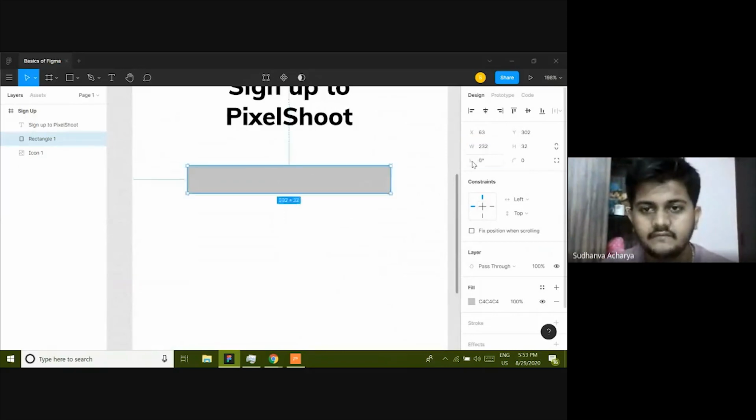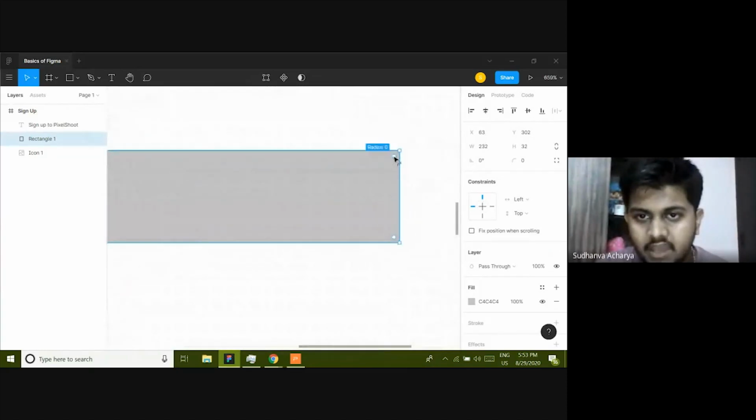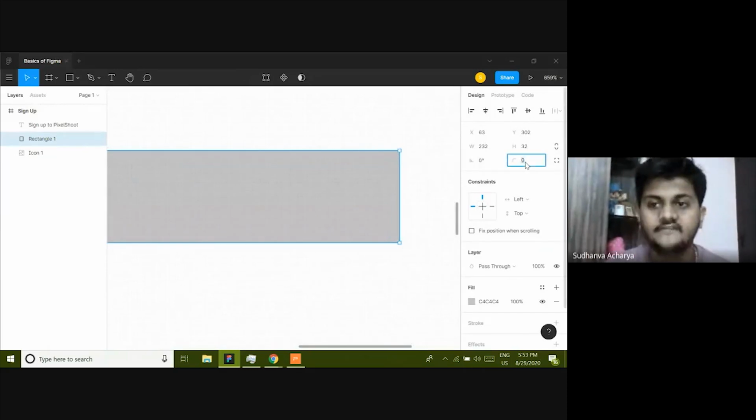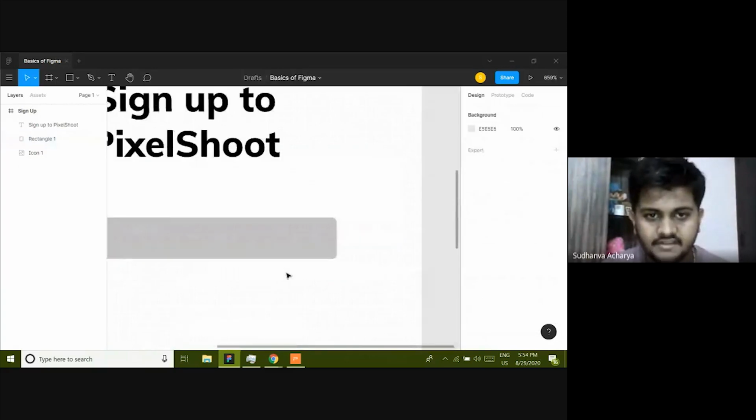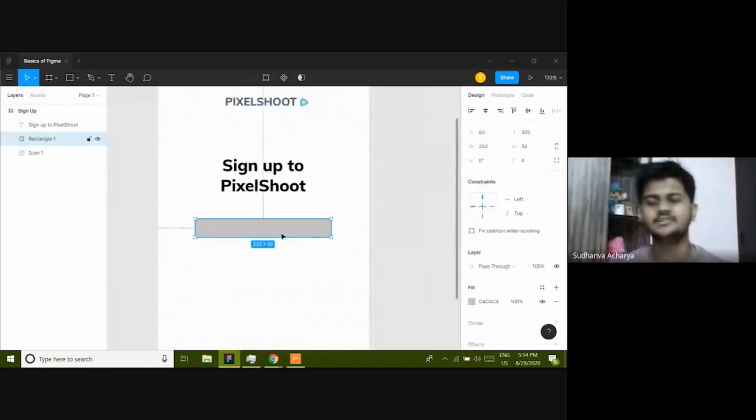And this is the angle which you don't want right now, because a button is like at a 0-degree angle. I want to choose this one, like corner radius. So what I'm going to do, I'm just going to zoom in. I have this option to drag it, but I could also type in here, like 4. So yeah, this makes it rounded. Okay, this looks good. Now I want to change its color.